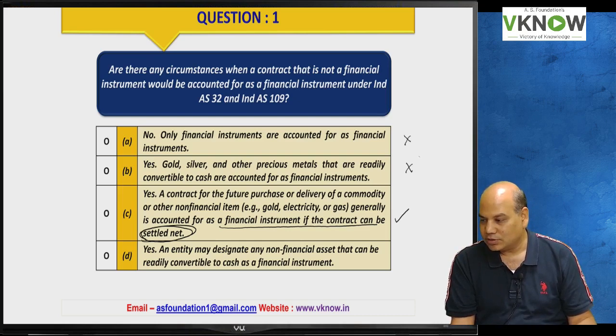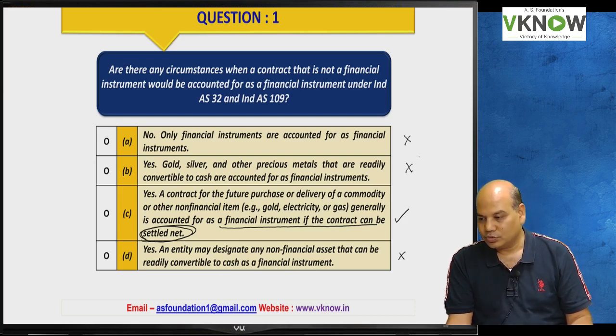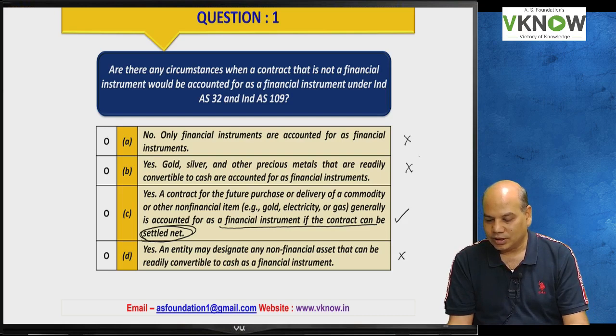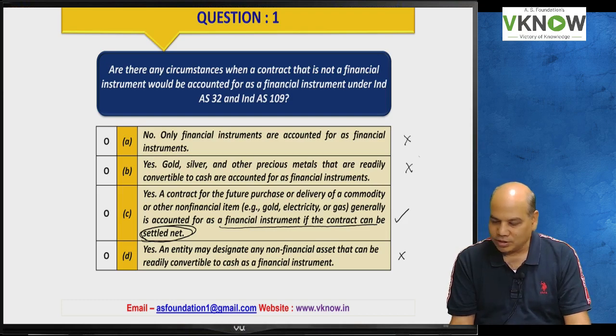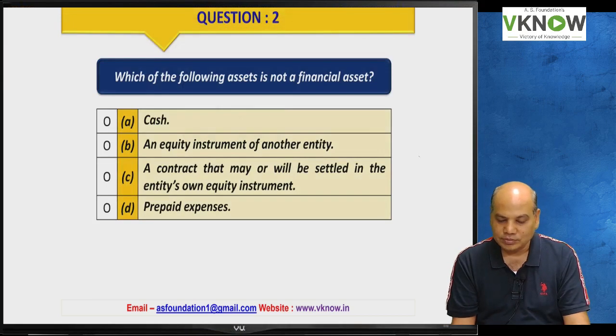And point D says that yes, an entity may designate any non-financial asset that may be readily convertible to cash as a financial instrument. There is no such scope in this standard, students, Ind AS. So some students, Ajit, have given the right answer, Minal, right answer. Okay, everybody should reply. Tick mark C. Very good question. Now we'll go to question number 2.